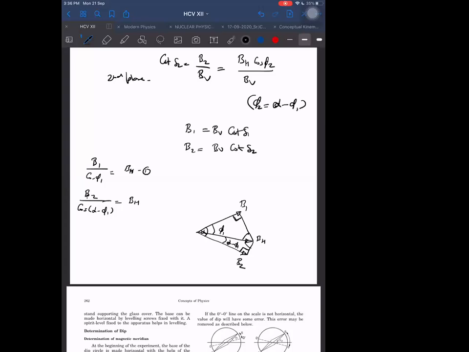Phi 1 only we have to eliminate. Alpha is known to us. Only unknown in this case is phi 1 only. Phi 1 we can replace from here also. We can write it as B1 by BH, and we can put it in this equation. We will be able to replace it.